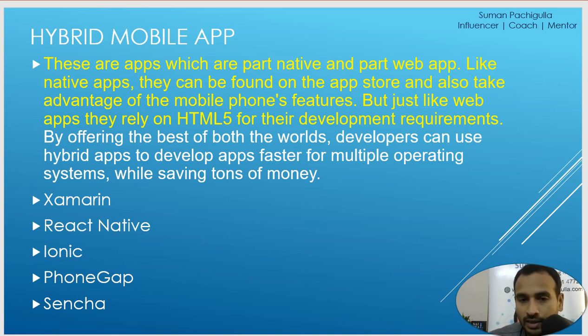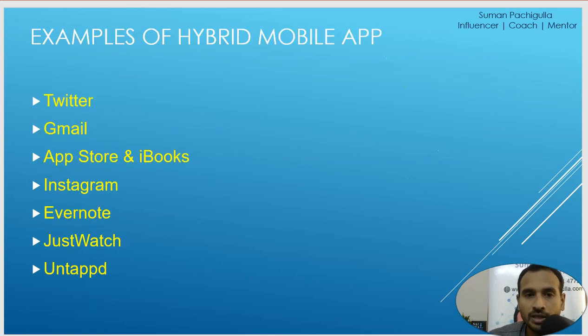Now what are the hybrid mobile apps? Twitter, Gmail, if you say app stores, iBooks, Instagram, Evernote. These are JustWatch, Untapped, and there are many, right? Anything that you see, there is a website, and at the same time there is an application for you to download in the App Store. So this is budget friendly, right? Why? You create that website, you just use these frameworks, and it can run anywhere. So this is not like a native app where you need to spend time for a different specific environment.